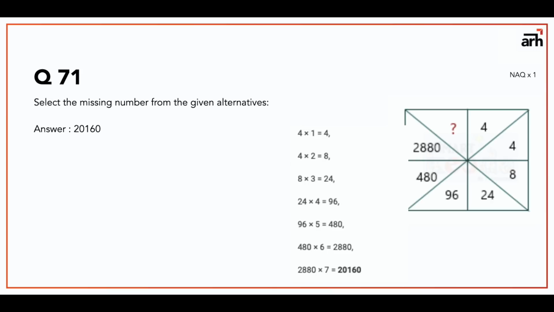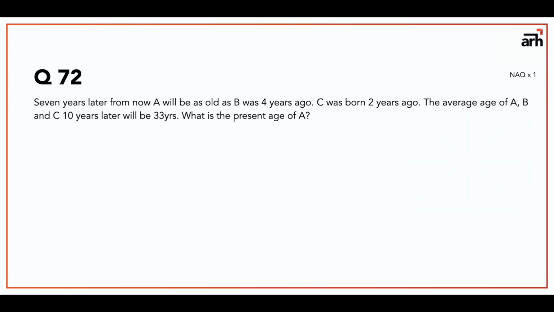Then you take that 4 and you multiply it by 2. So 4 times 2 is 8. Then you have 8 into 3 is 24. 24 into 4 is 96. 96 into 5 is 480. 480 into 6 is 2880. So you will need to do 2880 into 7. That is 20,160. So your answer is going to be 20160.